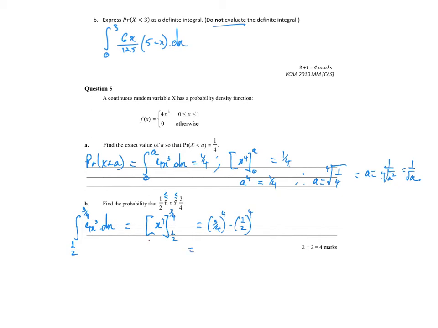equal to, so 3 squared is 9, 9 squared is 81 on 4 to the 4, 64 times 4 is 256, minus 1 over 2 to the 4, 1/16. So that's the same as 81 on 256 minus 16 over 256, which is going to give me 65 on 256. All right, so just notice I keep everything in a fraction if I can, because a half to the 4 is easier than 0.5 to the 4.